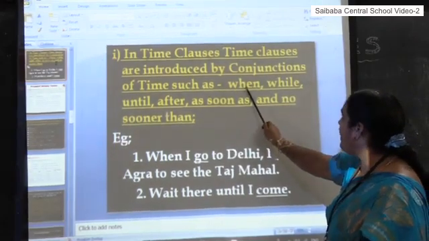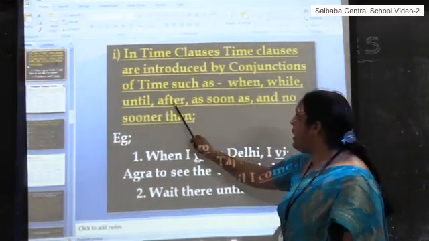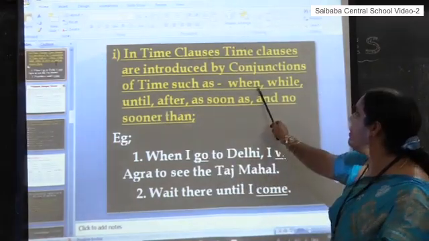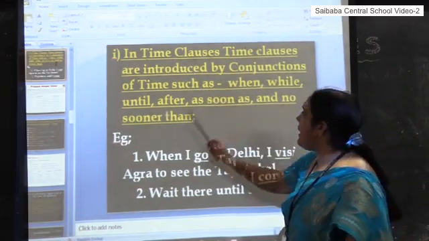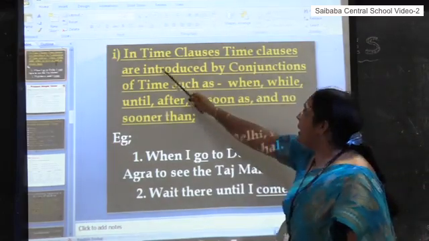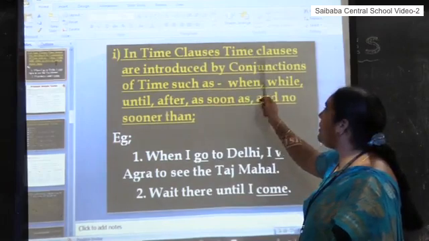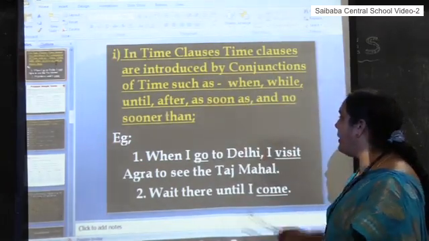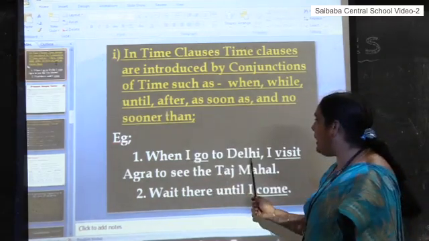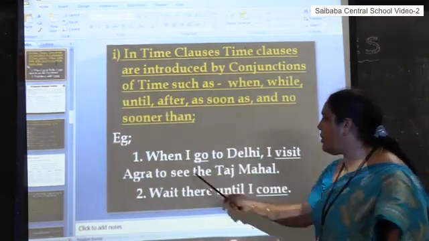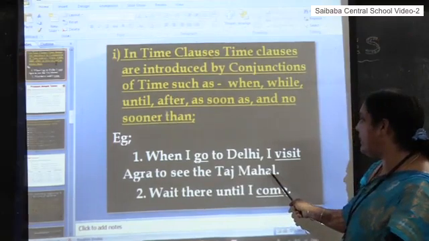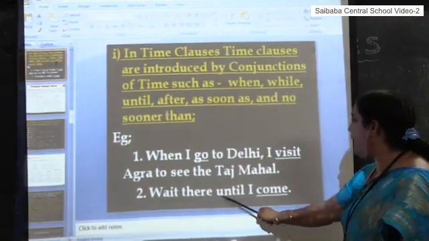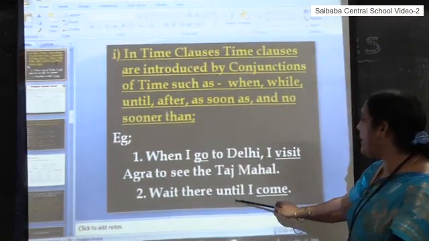expressions, conjunctions: when, while, until, after, as soon as, and no sooner. These are all time phrases, conjunctions. For example: When I go to Delhi, I visit Agra to see the Taj Mahal. Wait there until I come. Until is a time-related conjunction.